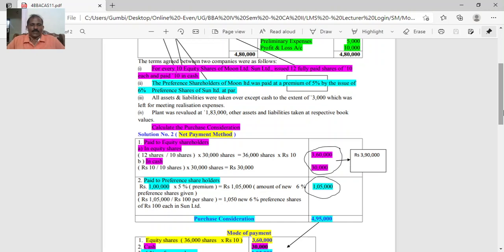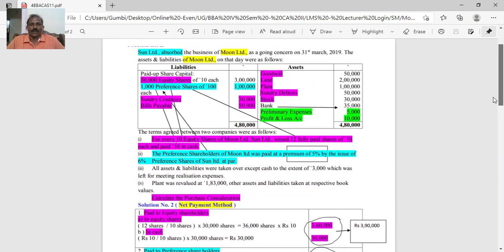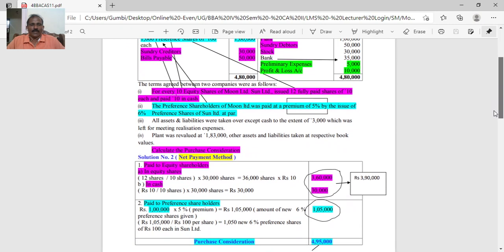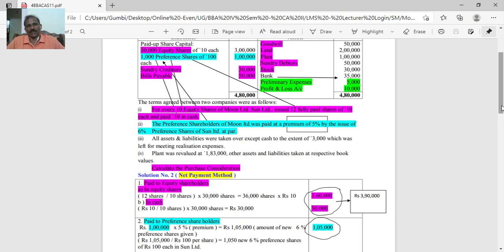See, paid to equity shareholders in equity shares. It is said, for every 10 equity shares, 12 shares are given, with a face value of 10 rupees. So 30,000 into 12 divided by 10, you get 36,000 shares of 10 rupee face value.